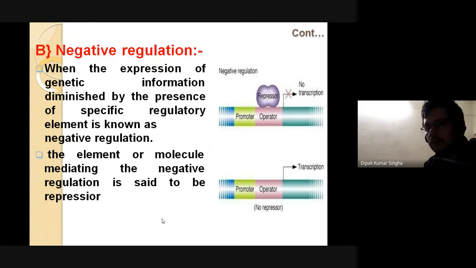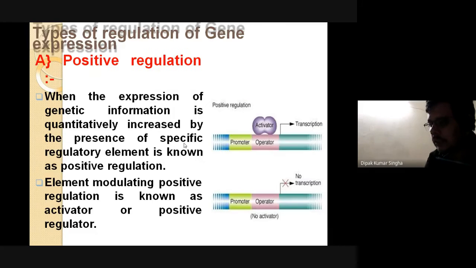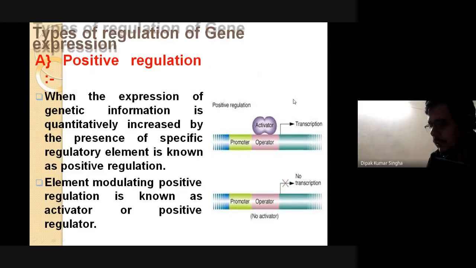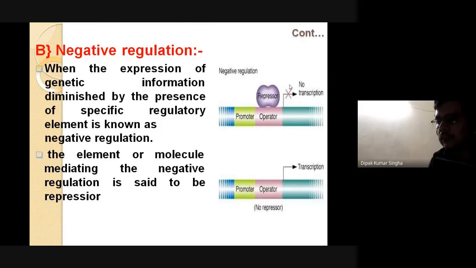Next is the negative regulation. When the expression of genetic information is diminished by the presence of a specific regulatory element, it is called negative regulation. Here is the repressor molecule, here the activator molecule. The repressor molecule binds with the operator, then the promoter is blocked and the transcription will be stopped. Here the transcription will start; there transcription will not occur due to negative regulation by the presence of the repressor molecule. So the element or molecule mediating the negative regulation is said to be a repressor molecule.